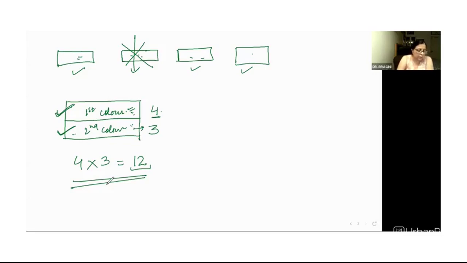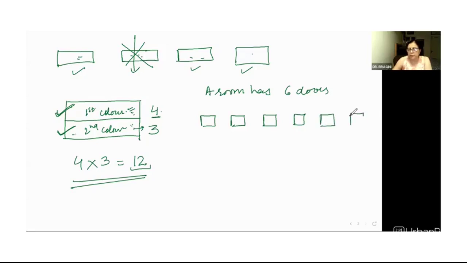Now the next is, a room has 6 doors. A room has 6 doors. Let me represent it pictorially so it becomes easier. So when you try thinking this way, this is a new thing that you are learning in this class, but it is interesting. Once you are thorough with understanding this basic counting principle of multiplication and addition, then you can easily grasp the formula for permutations and combinations, right?